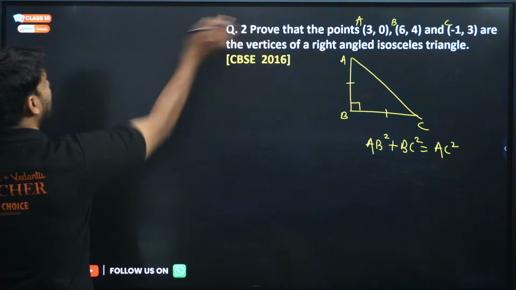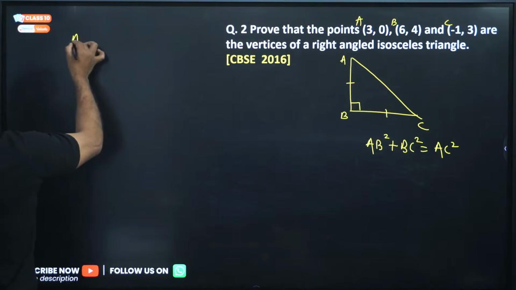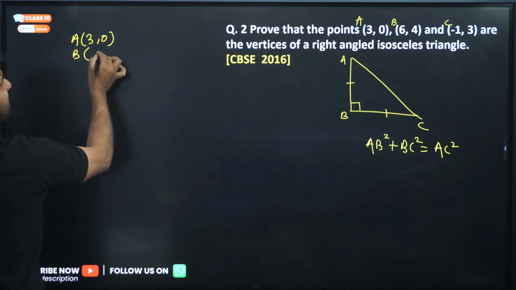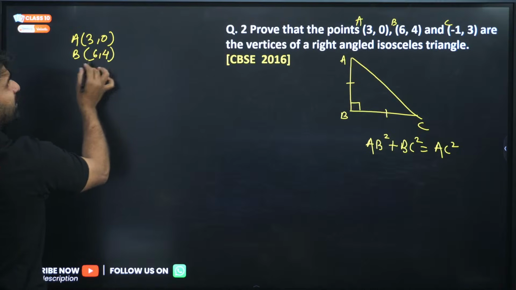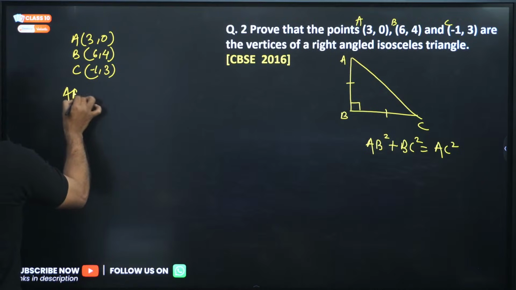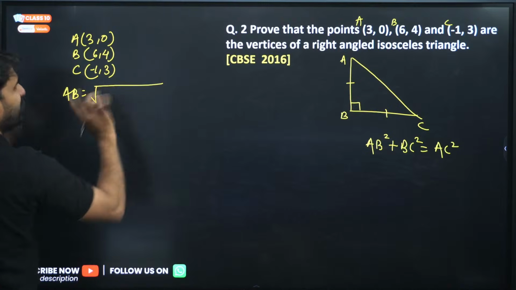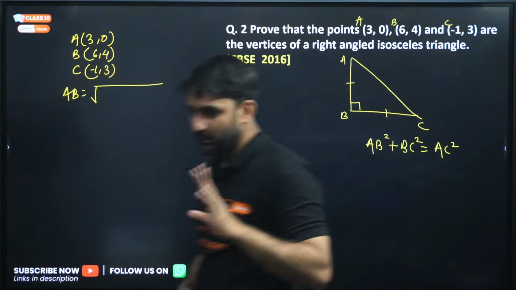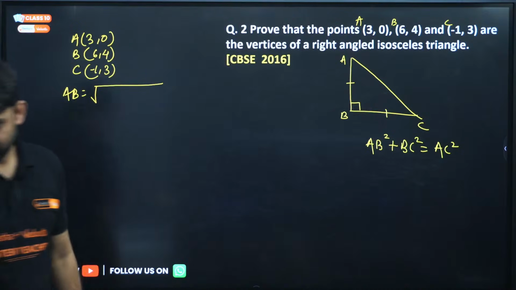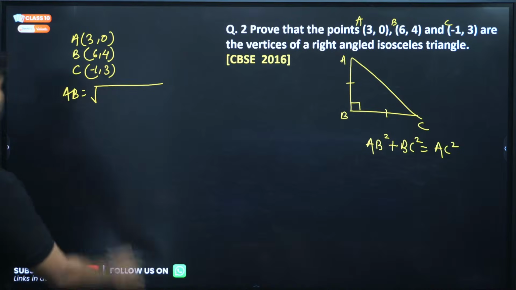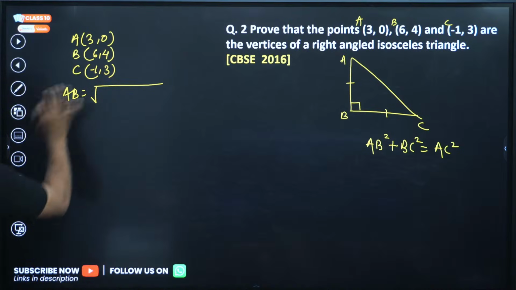So let's assume A is 3, 0, B is 6, 4, and C is minus 1, 3. Now find out AB first. By taking the different pairs, we can find out the distances AB, BC and AC.